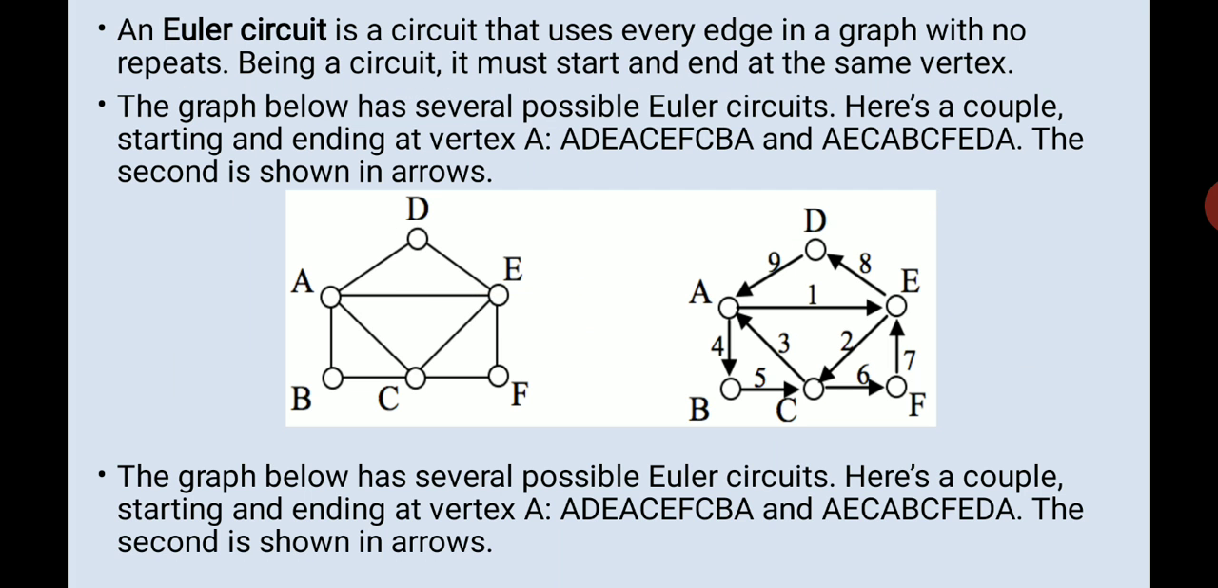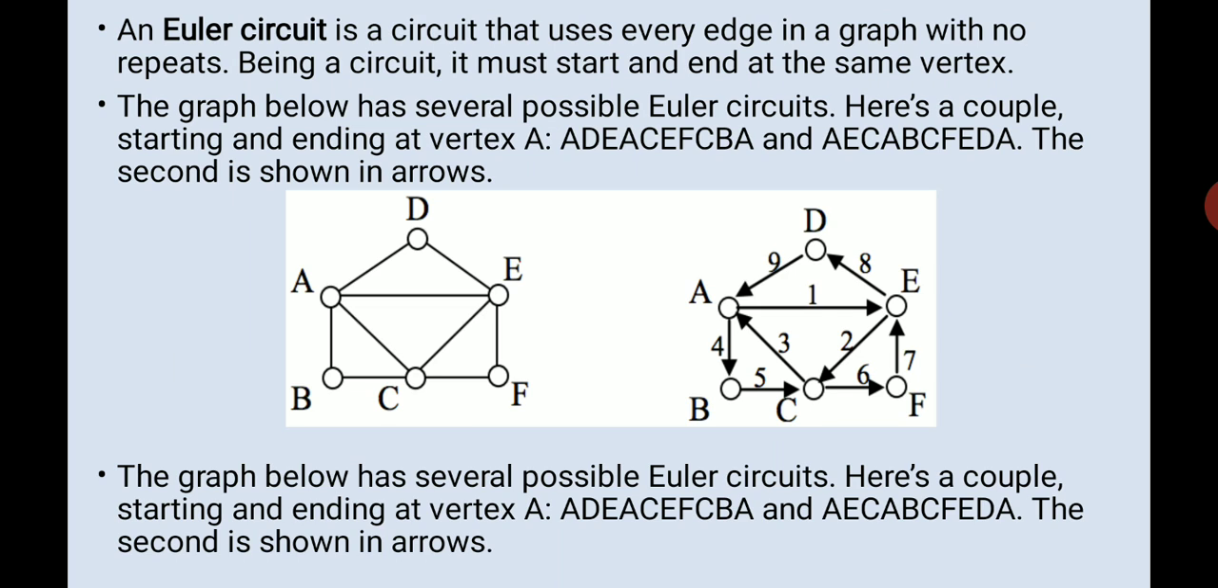Okay. See, a circuit is one that will use the first property, that is every edge will be traveled only once and there should be no repeat, right? And being a circuit, it must start and end with the same vertex. So in a path, you may not need to end at the same vertex, but in a circuit, you need to come to the same starting vertex.